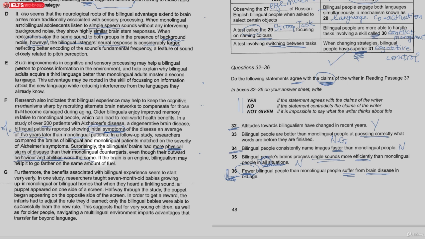It's just talking about the results of this study of these 200 patients. So this is a not given. It could well be true, but this keyword helps us to know that it's not given. This information is not available to us.